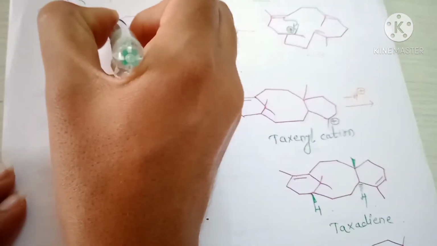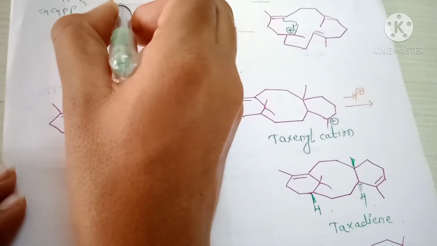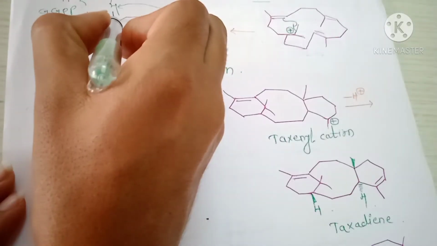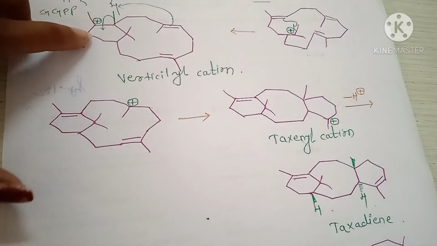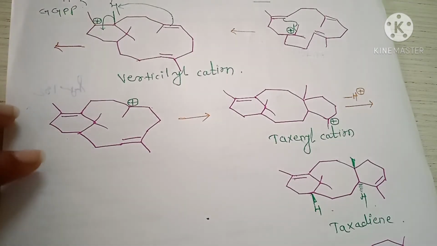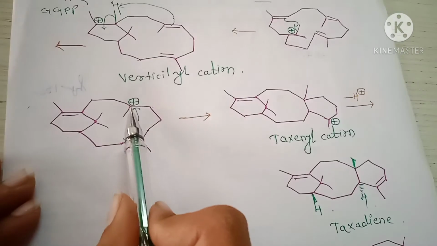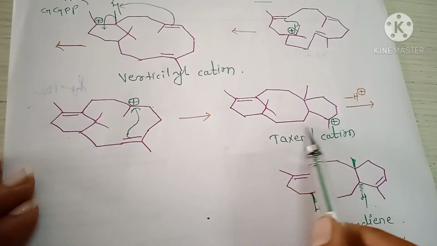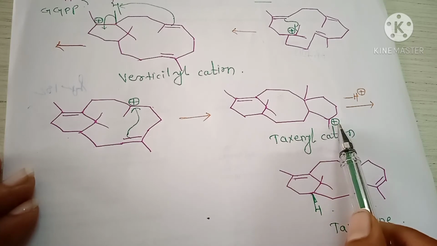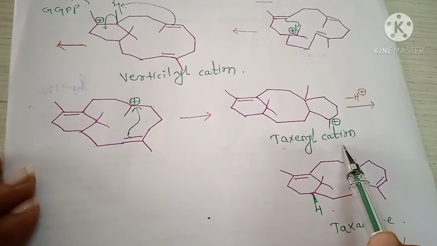Next, this pi bond abstracts this hydrogen and this bond shifted here and stabilize the positive charge and the formation of this structure. Next, pi bond attacks here and stabilizes this positive charge and formation of the structure, here positive charge, and this is the structure of taxenyl cation.